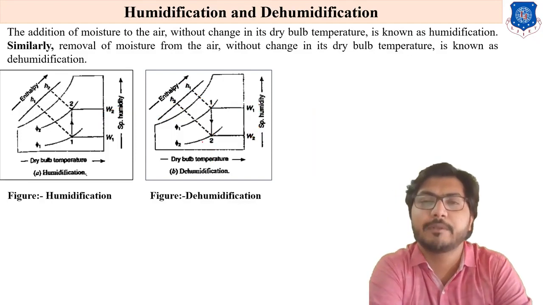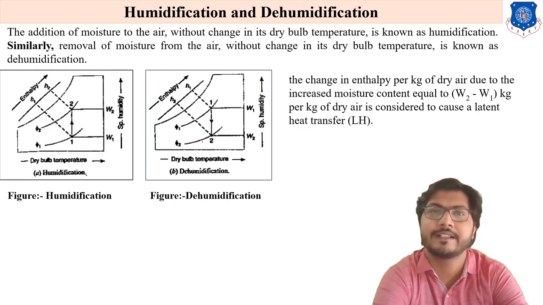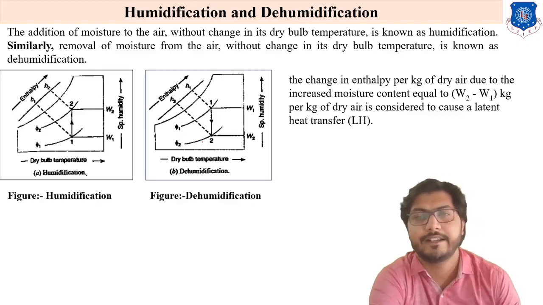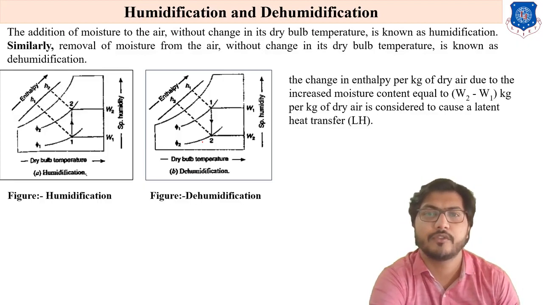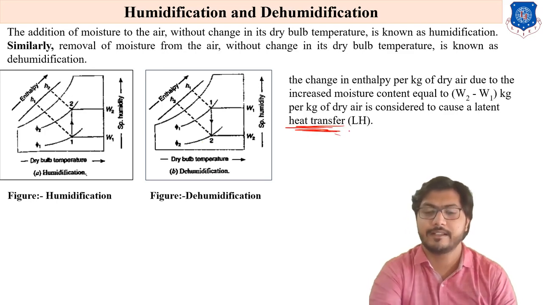The change in enthalpy per kg of dry air, that is, how much enthalpy changes due to the increase in moisture content, is equal to W2 minus W1 per kg of dry air, and is considered to be caused by latent heat transfer. Just remember that the increase in humidity is due to latent heat transfer.